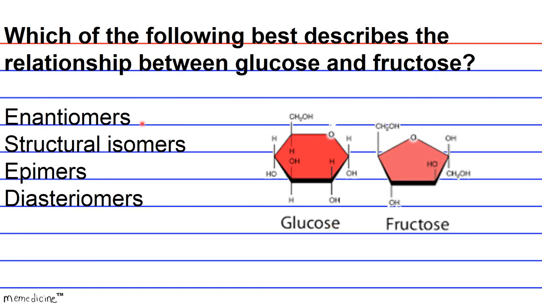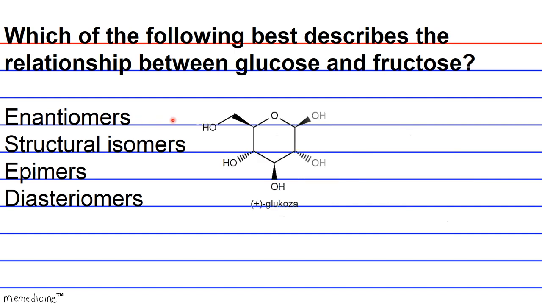Basically, enantiomers are stereoisomers that have different configurations at all stereocenters. They are non-superimposable mirror images of each other, so if you were to fold this sheet over, they would overlap, but in and of themselves, they're non-superimposable mirror images.